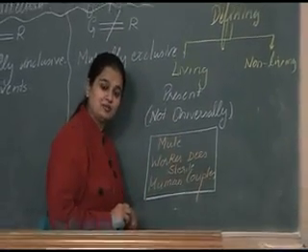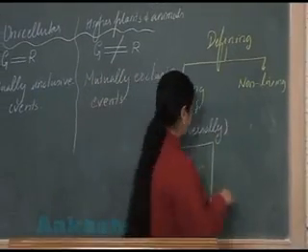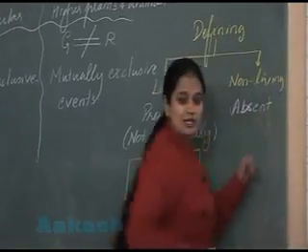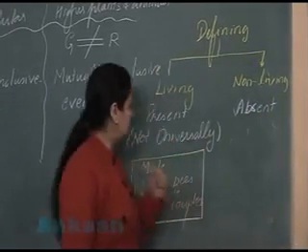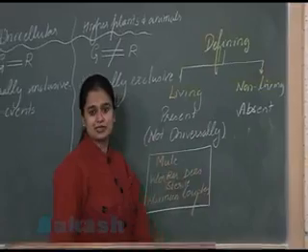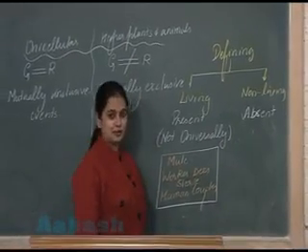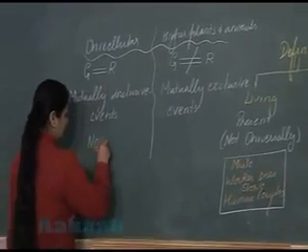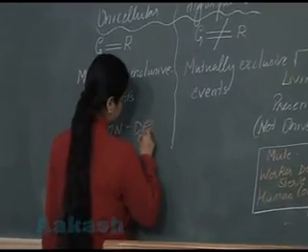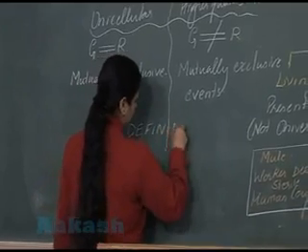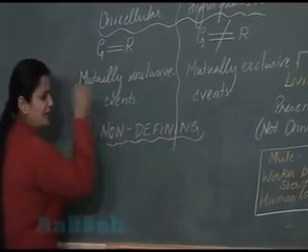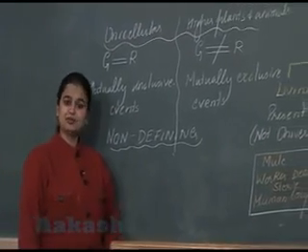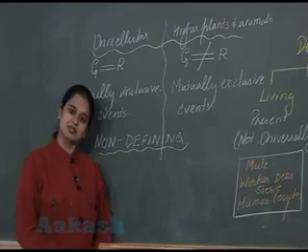What about the non-living objects? In the non-living objects, reproduction is totally absent. So it fulfills this criterion, but this criterion is not universally present. That's why you are going to call it a non-defining feature. So got this? Now after reproduction, we will deal with the last category, that is consciousness.